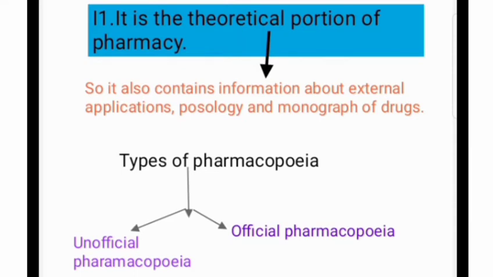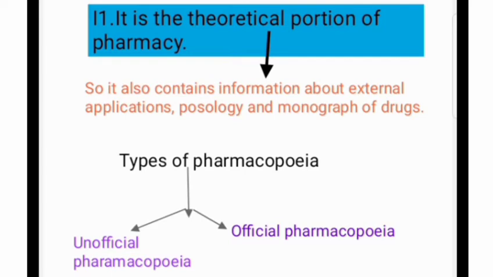Now we discuss the theoretical portion of pharmacy. All those things written in the pharmacopoeia belong to the theoretical portion of pharmacy. What does it mean? It only contains the information which we apply in practice, and that information is written in a theoretical manner in the pharmacopoeia.